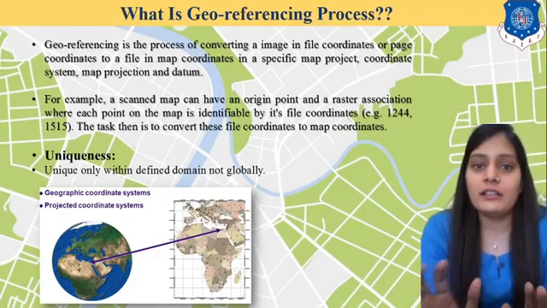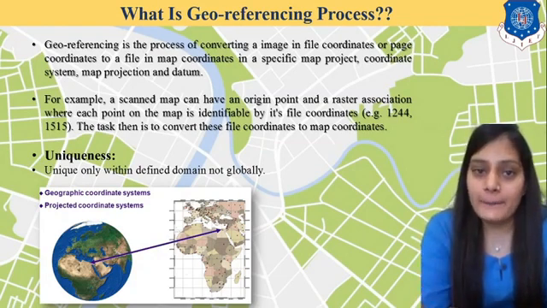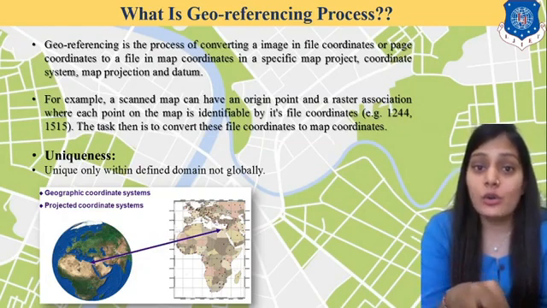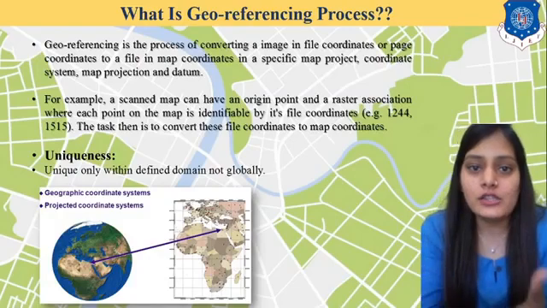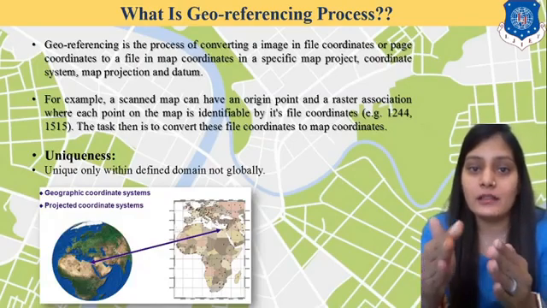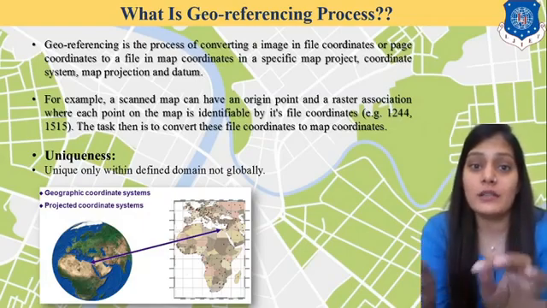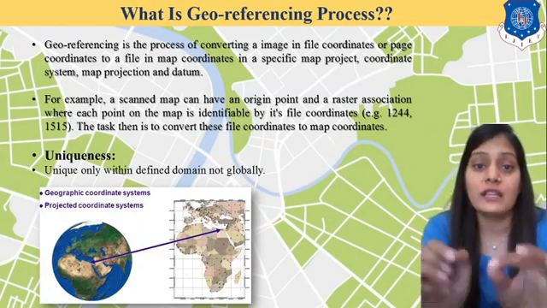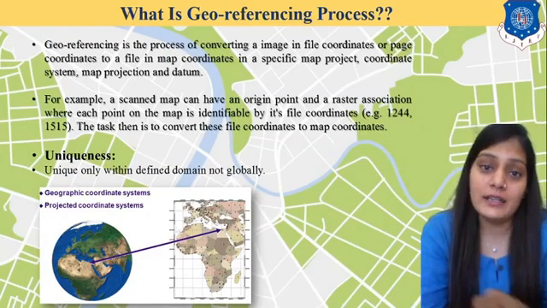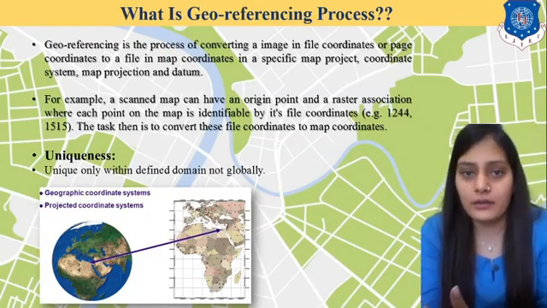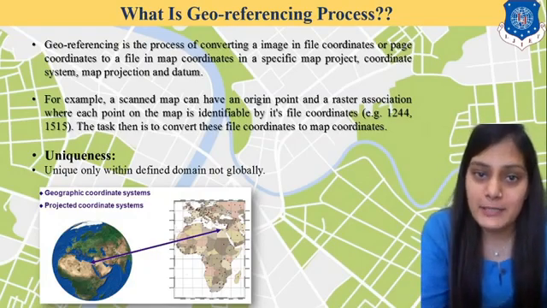If I give you an example, if I am taking a portion of the country India, then India should not mix with any other country. It should have that particular shape, and the whole mathematical model should have all the measurements, all the latitudes and longitudes of India only. When I write a latitude and longitude of India, it should not fall in America or any other country, and that is why we are doing georeferencing.